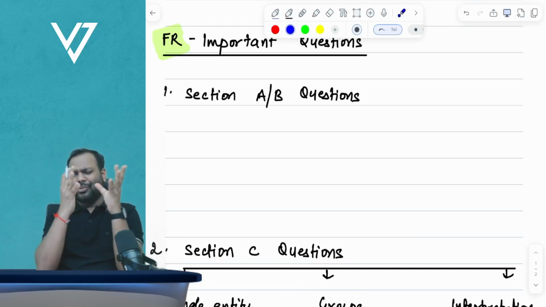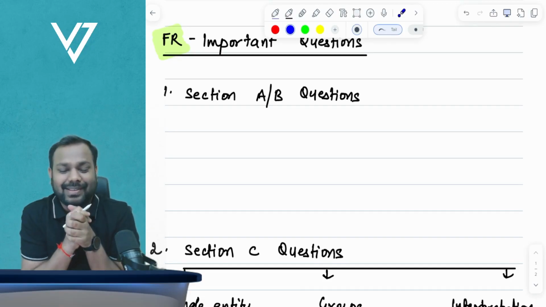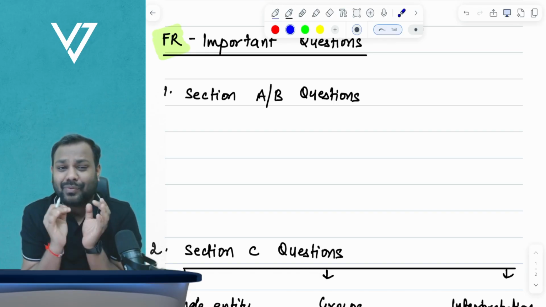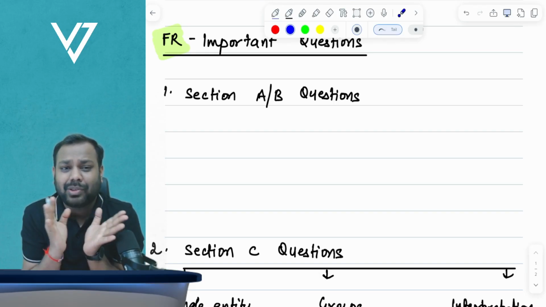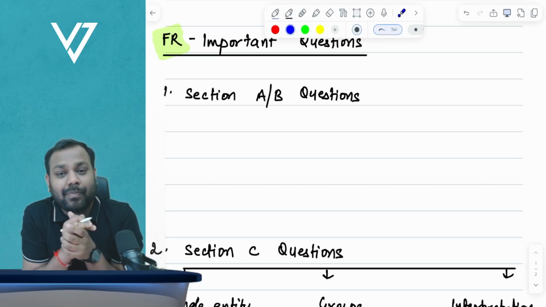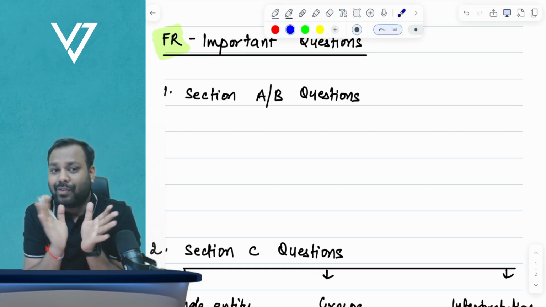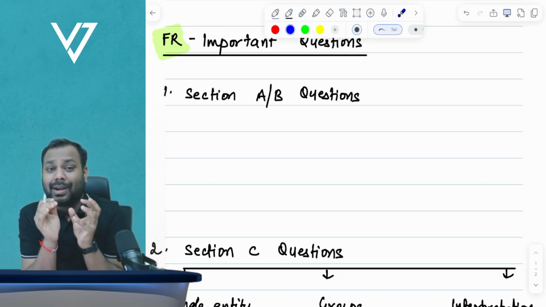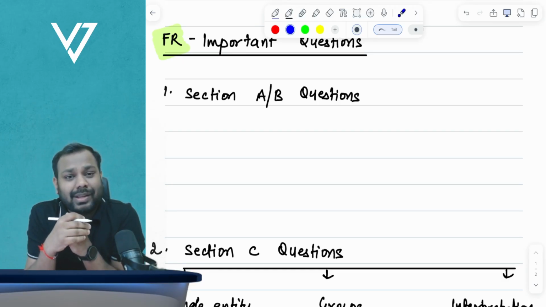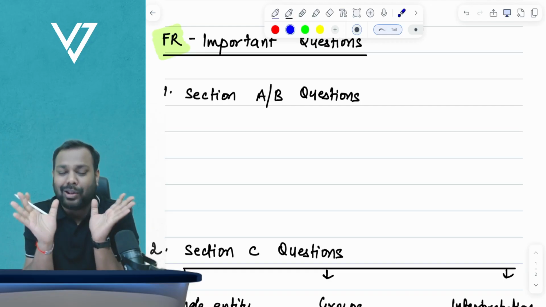So guys, many students were asking me, sir, can you please give us the important questions of ACCA financial reporting that we should definitely practice and we cannot miss on those questions. At least a bare minimum, these questions have to be practiced. So what I have done is I have identified a few important and tricky questions with complex adjustments of sections A, B and C, all three, right?